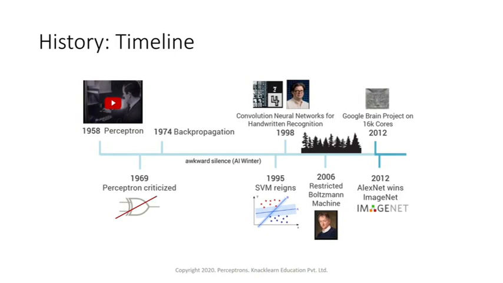After that, around 1995, a machine learning algorithm called SVM, Support Vector Machine, was introduced, which solved a lot of limitations within machine learning. Around 1998, the convolutional neural network was introduced for handwritten digit recognition.